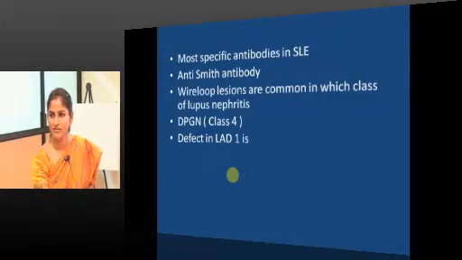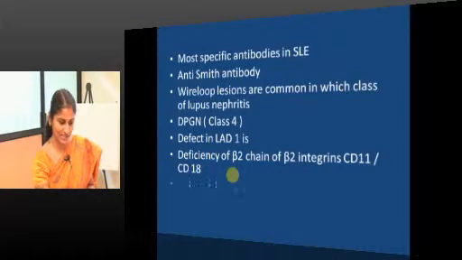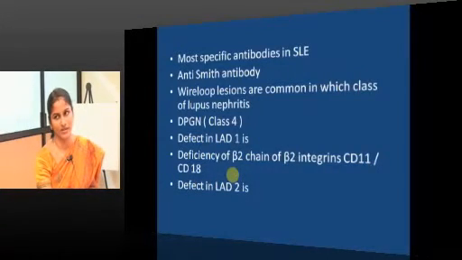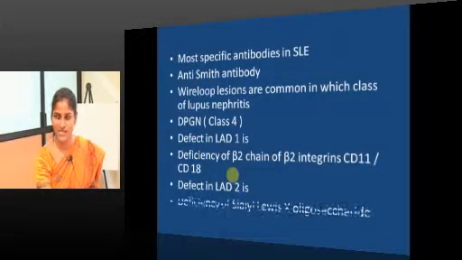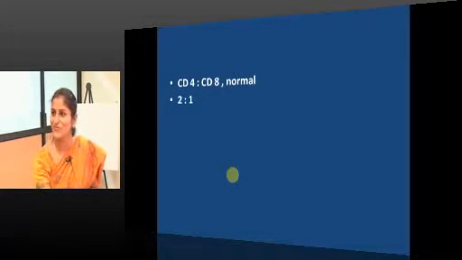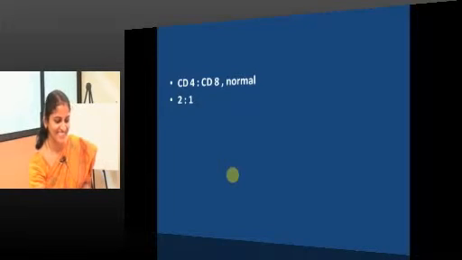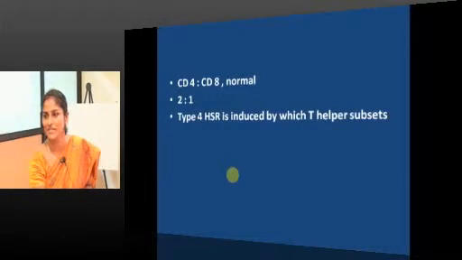Defect in LAD1, we didn't actually go to the explanation. It's integrins, the beta 2 chain of integrins. Defect in LAD2, this I mentioned: sialyl Lewis X. CD4 to CD8 normal ratio? Good, 2:1. Type 4 hypersensitivity reactions are induced by which T helper cells?